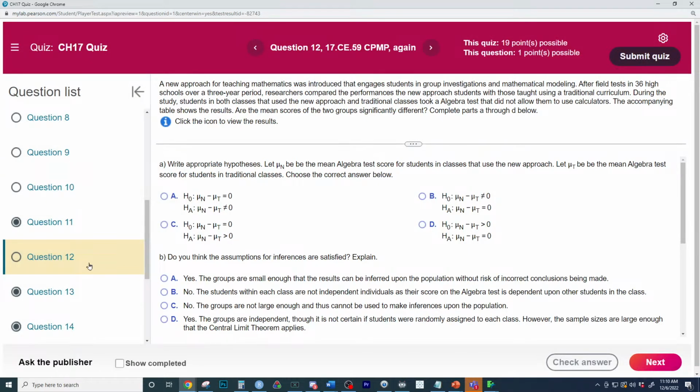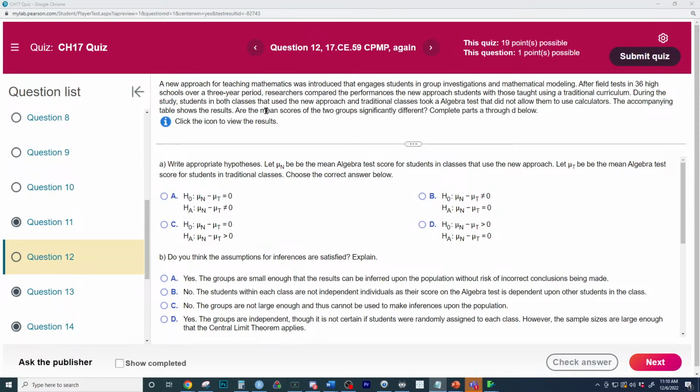A new approach for teaching that engages students. After field tests using 36 high schools over a 3-year period, researchers compared the performance of the new approach to those taught with the traditional curriculum. During the study, students in both the new approach classes and traditional classes took an algebra test that did not allow them to use calculators.